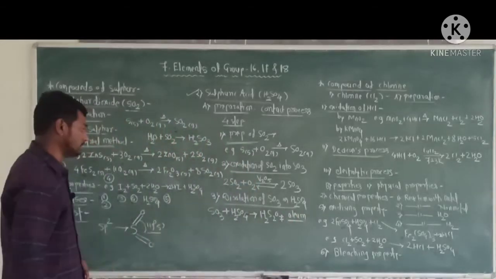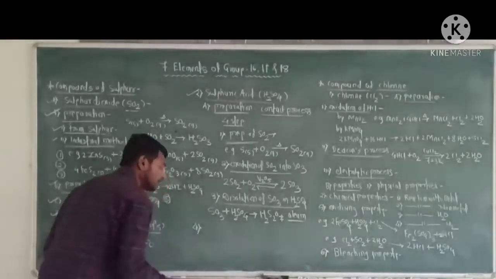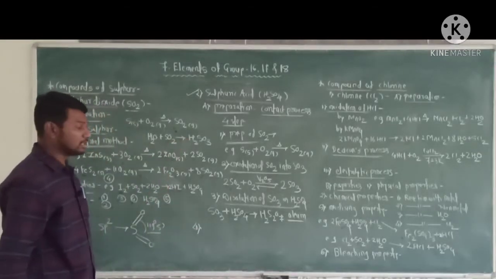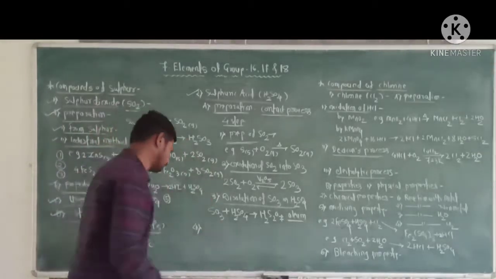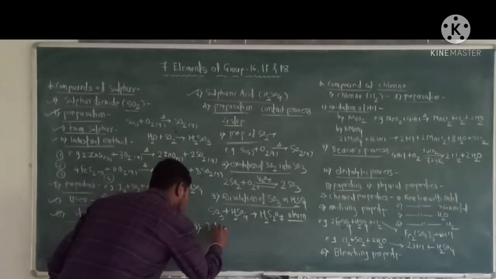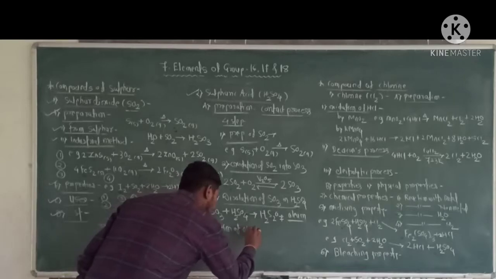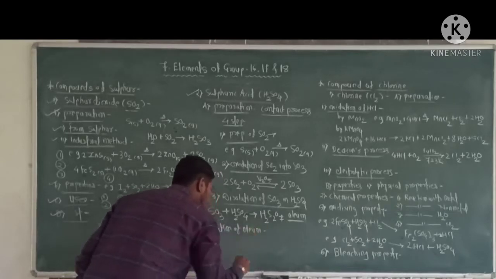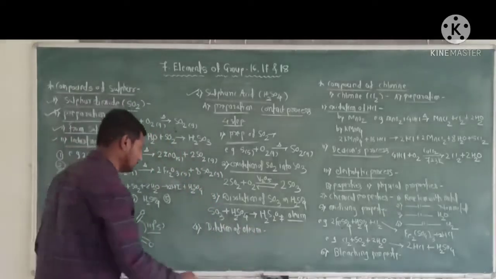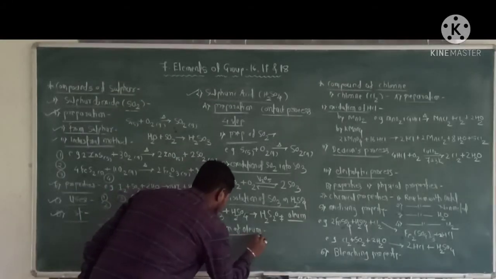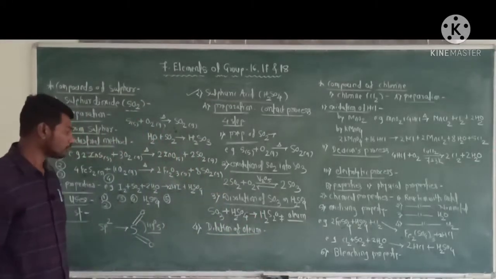And the fourth and last step of the contact process is the dilution of oleum.